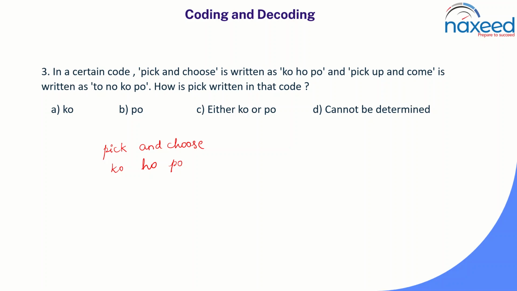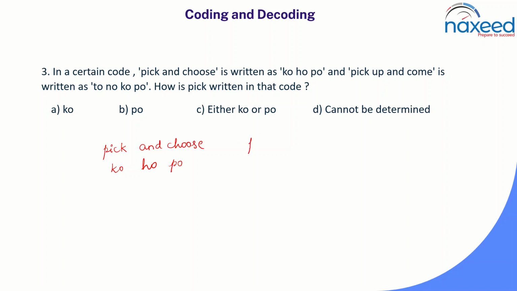It means pick is not necessarily coded as co, and is not necessarily coded as ho, and choose is not necessarily coded as po. It can be in any sequence they have written the code. Pick can be ho, pick can be po also. It need not be co only. The code sequence and the word sequence in the sentence are not the same.